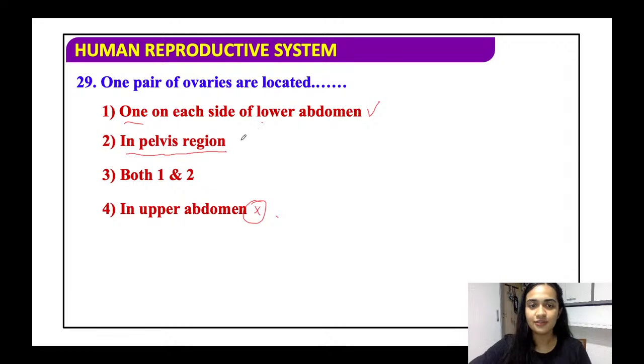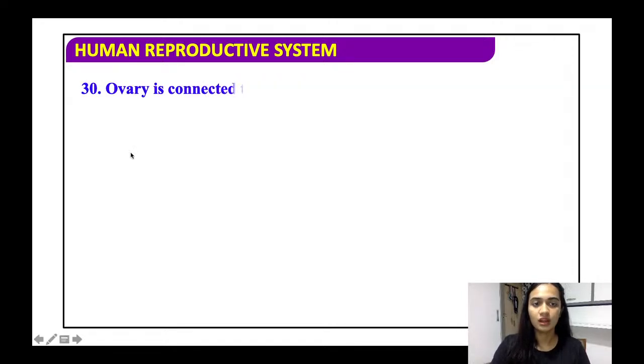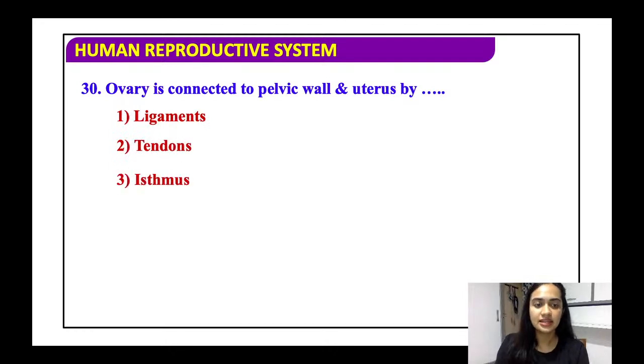And it is a very important point that both the male and the female reproductive parts are present in the pelvic region. This pelvic region is very important. It contains all the reproductive parts of the male and the female. Therefore, the option will be both 1 and 2. Ovary is connected to the pelvic wall and the uterus by ligaments, tendons, isthmus, or the oviduct. The correct answer is the ligament.